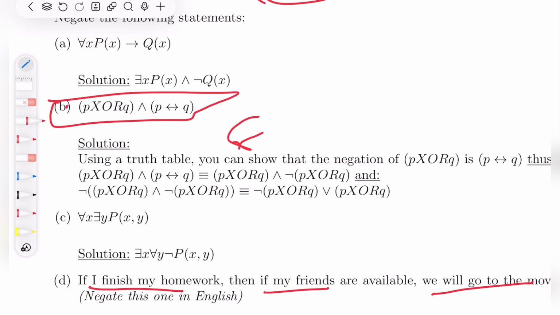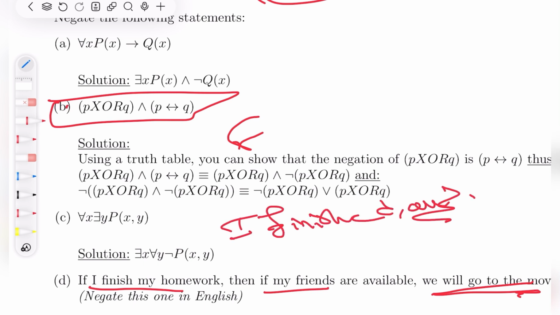So if I say that I need these conditions to be met such that I go to the movies, what sentence would be its opposite? It is that these conditions were met and I didn't go to the movies. So I finished my homework, my friends are available, but we didn't go.